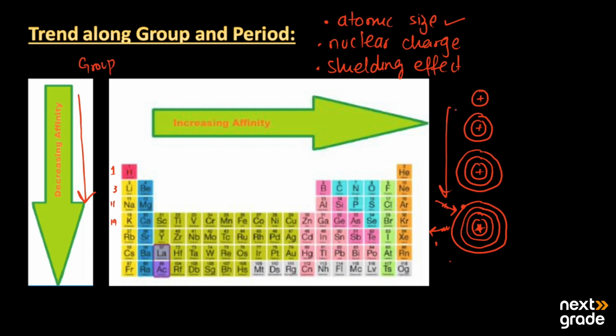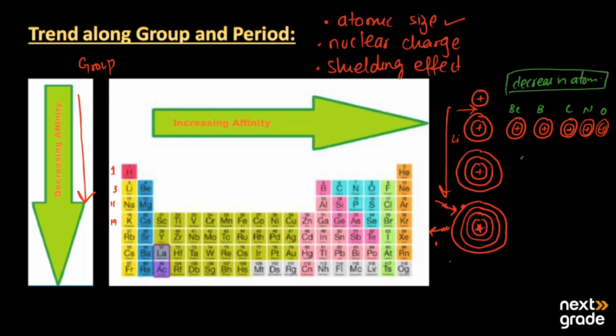But on the other hand, when we move from left to right, as this is lithium, after lithium we have beryllium, which again has two shells. Then we have boron, which has two shells, then carbon, nitrogen, and so on. For example, this is lithium, this is beryllium, boron, carbon, nitrogen, and oxygen. So there is a decrease in atomic size. Why is there a decrease in atomic size?